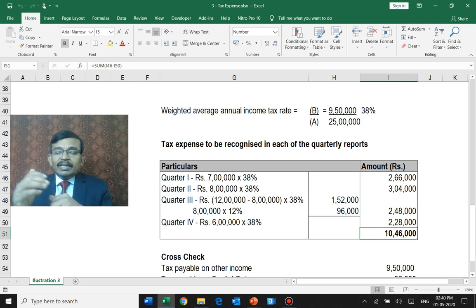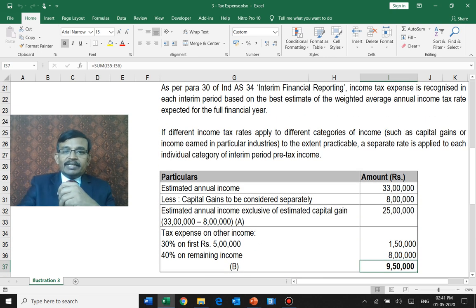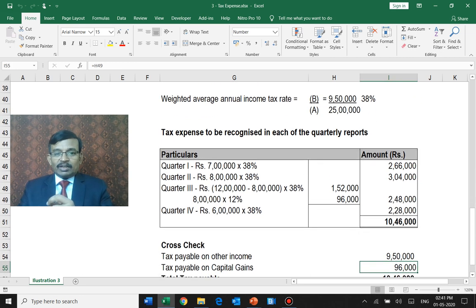For example, in this case, 10.46 lakhs has been arrived at as the total annual tax payable. Whether this is correct or not, what is the total annual income? On business income, we have to pay 9.5 lakhs, which we have calculated here. On 25 lakhs, the first 5 lakhs at 30% and the balance 20 lakhs at 40%, 9.5 lakhs is what we have seen.